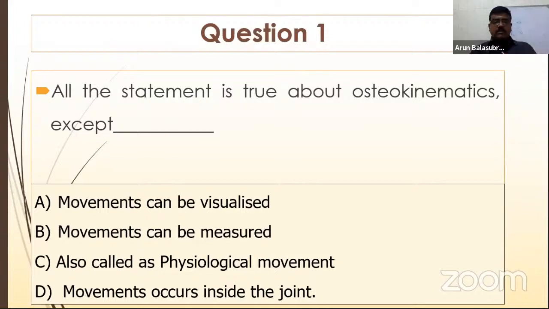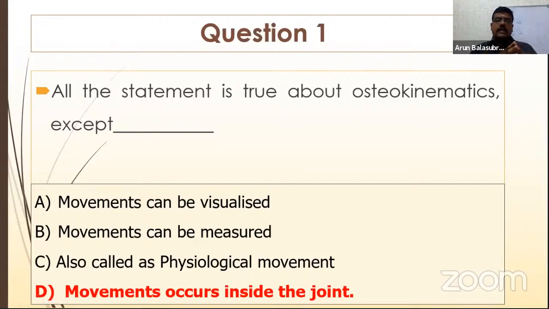Movement can be visualized, movement can be measured, or also called physiological movements, right? So it is the answer B. It is the physiological movements. Movement occurs inside the joint is not about osteokinematics, because osteokinematics is also called physiological movement, where you are not able to find out what happens inside the joint. So D is the correct answer.